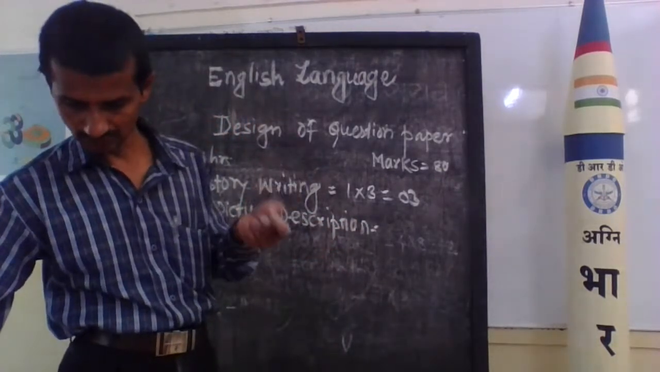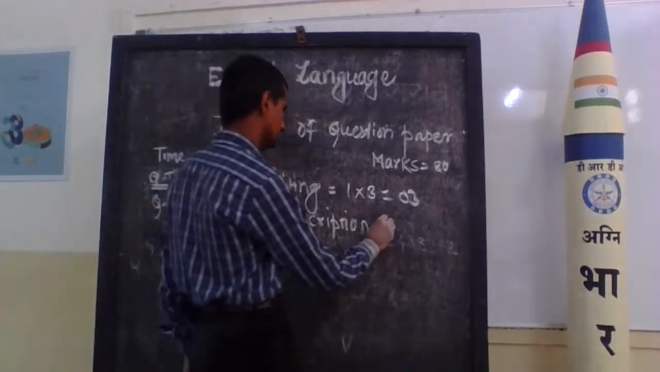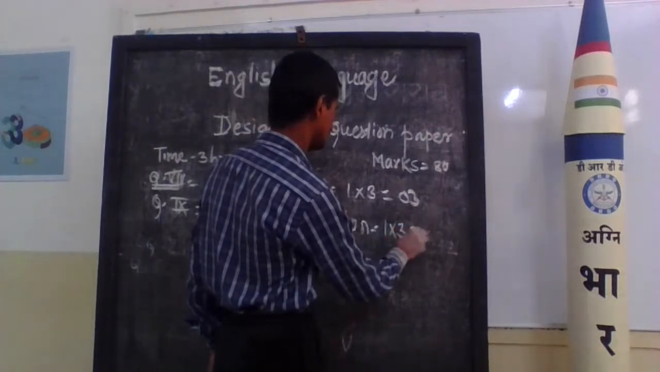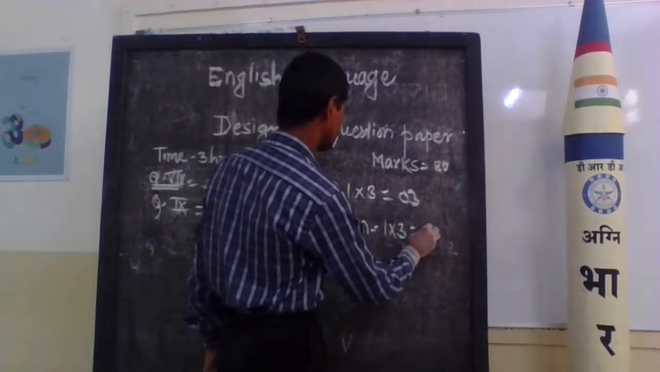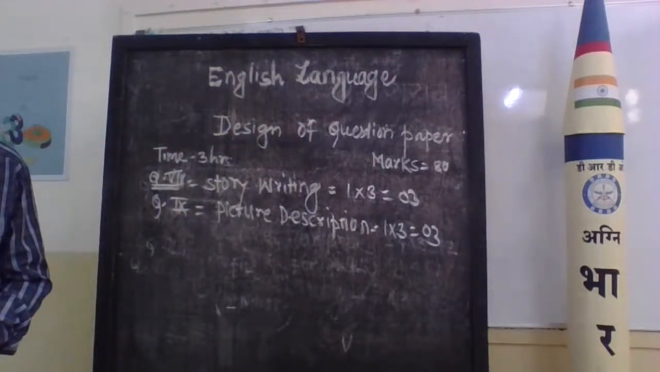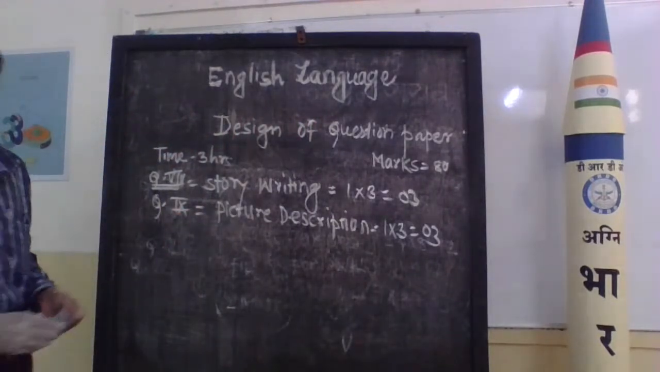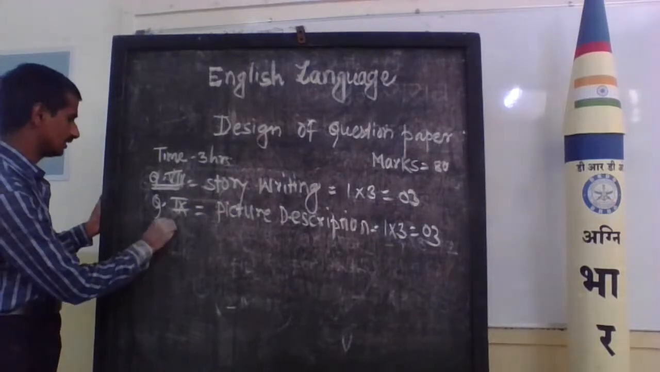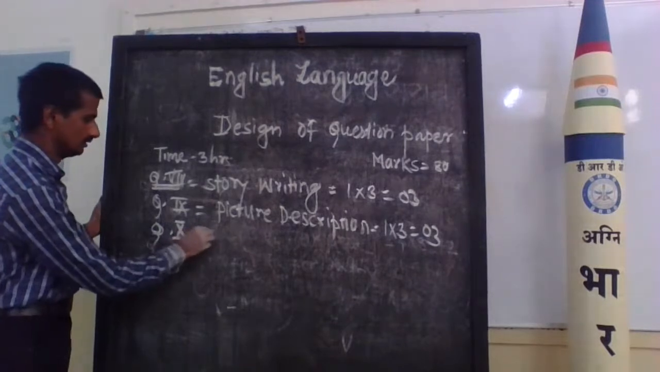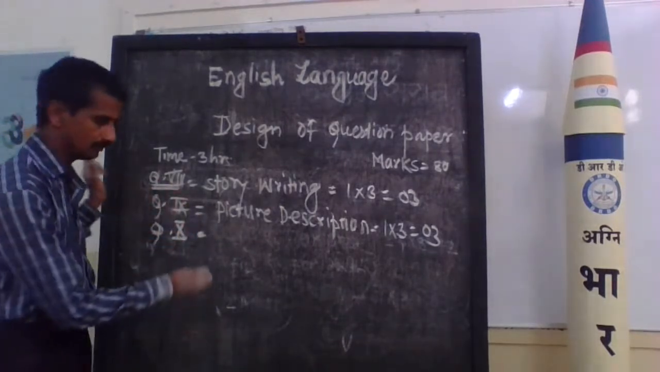Picture descriptions. In your examination, 3 marks for the picture description. 1 into 3 is equal to 3 marks. Now we turn to question number 10. Question number 10. That is a quote from memory.